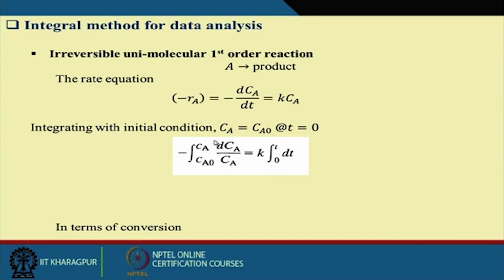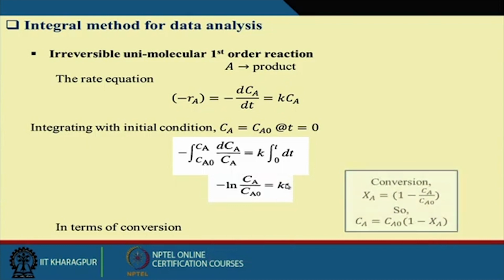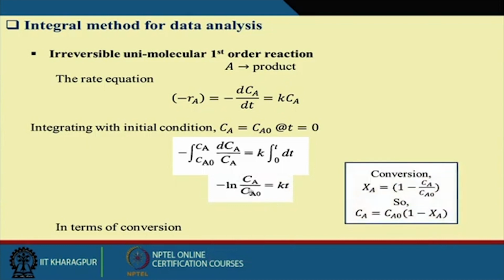This is how we analyze dCa by dt. I can take the Ca here and K into 0 to t the dt here. Now this is equal to ln Ca minus ln Ca0, integration Ca0 to Ca. This is equal to K into t.